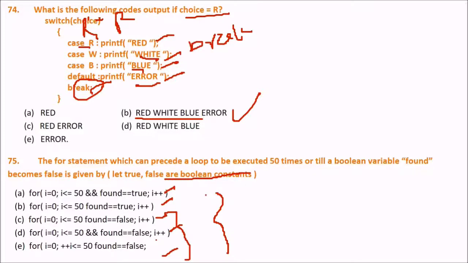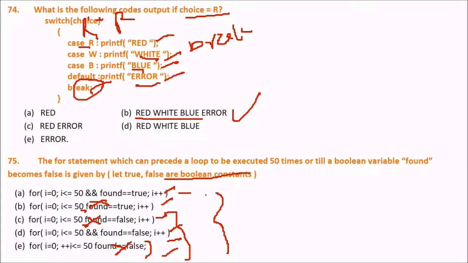So let me analyze it for you first, because this is a very different kind of question. First of all, there is nothing between found and true, so A is invalid. B is invalid. Again, the problem is the same here. C is invalid. And then we have I less than equal to 50 and found equal to false, so this is also right. E. Now we don't have a closing bracket here, so this is also incorrect. The syntax is incorrect. So we have A and D right now.